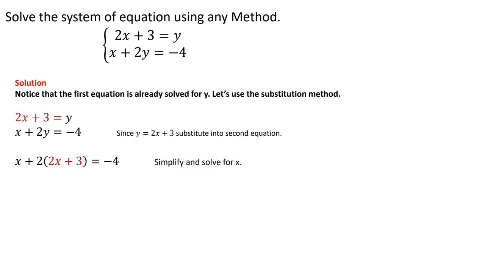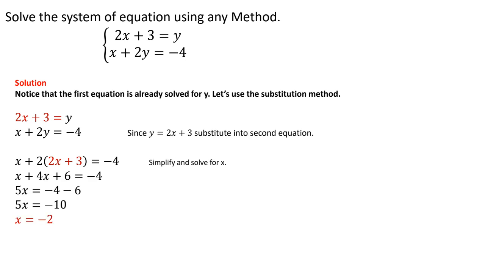So we have x plus 2 times 2x plus 3 equals negative 4. The first thing I need to do is distribute the 2. It's going to give me 4x plus 6. Combine my like terms: x plus 4x is 5x. Move the 6 to the other side by subtracting 6 on both sides. So negative 4 minus 6 is equal to negative 10. Then I'm going to divide by 5 on both sides. So I see that x is equal to negative 2.